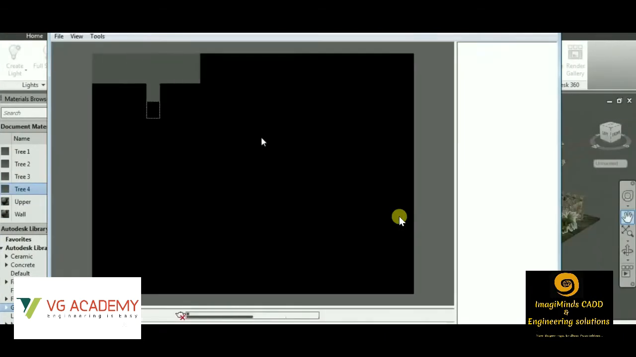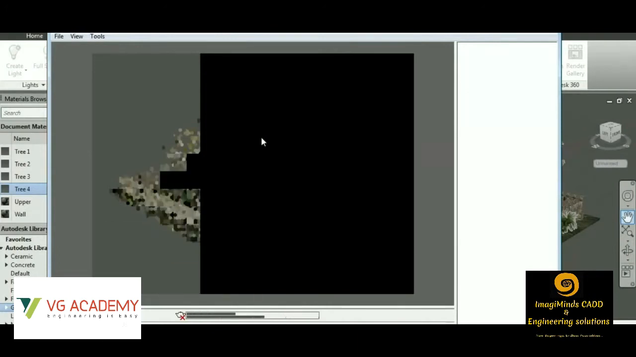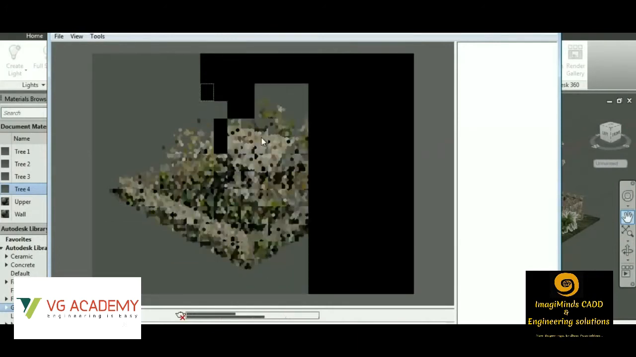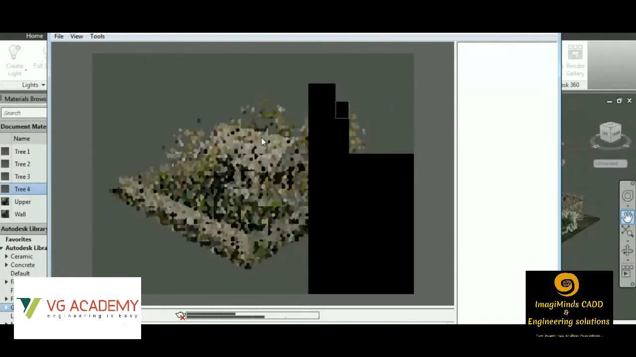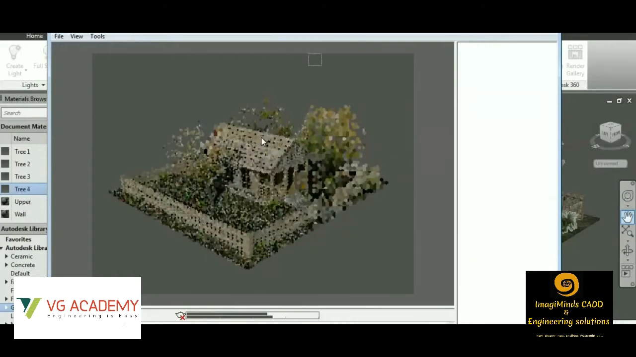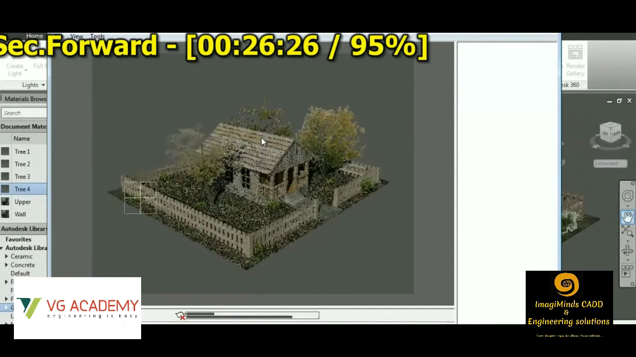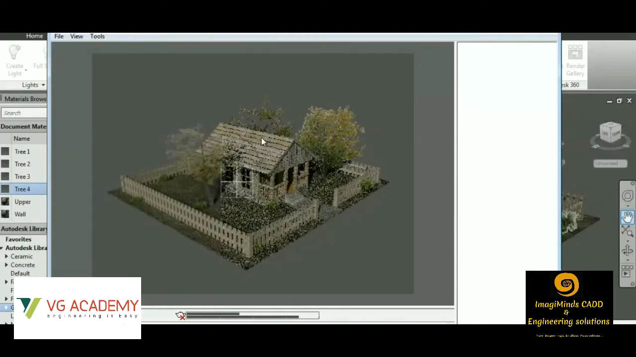Then we can create a realistic image. This is the rendering process going on. Rendering is actually the realistic image generation. The realistic image means the actual building after the construction, how it will look. We are going to create a virtual image of that building in AutoCAD 3D software. This is the rendering going on. You can see a clear realistic image. So before construction, I can show it to my client how the construction is actually going to be, or how the building is going to look.